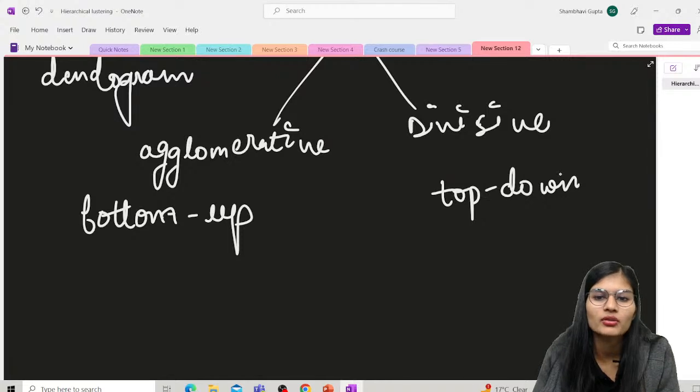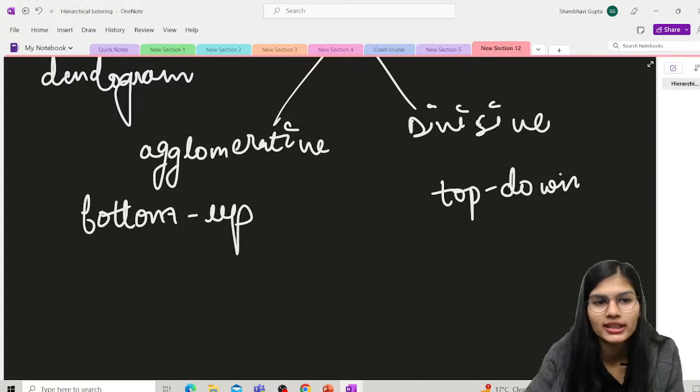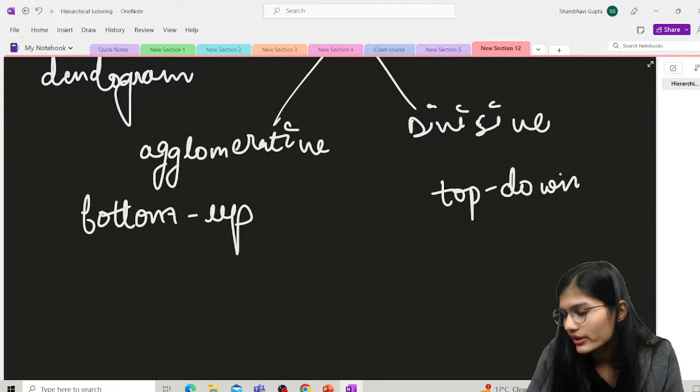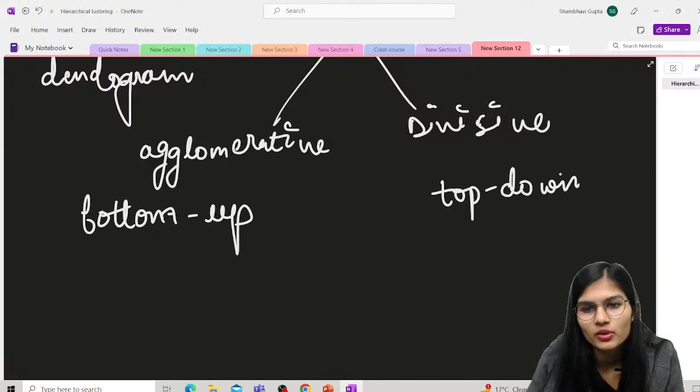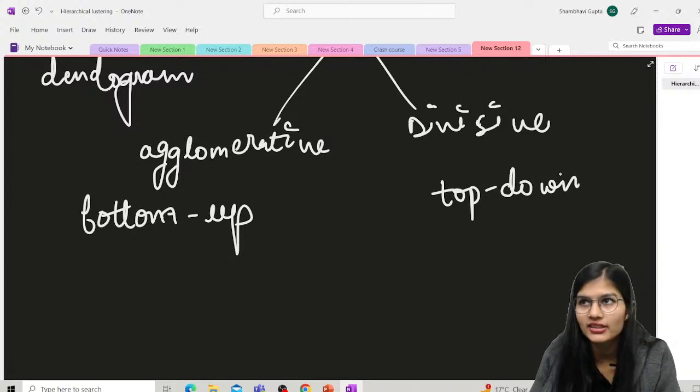Now see, about agglomerative hierarchical clustering, there are a few steps through which you can explain it. It's very simple. Whatever data you have, first of all you create each and every point as a single cluster. That's the very first thing. So let's say there are n data points, then the total number of clusters will be n. Fine, that's the very first step.